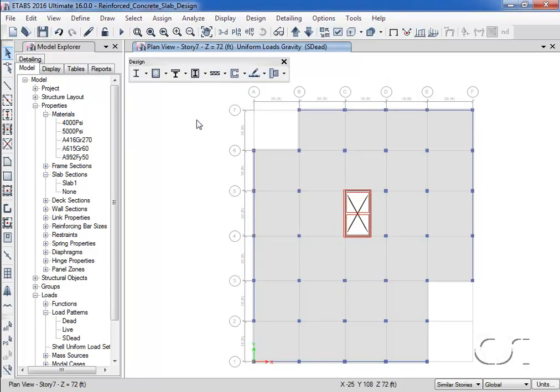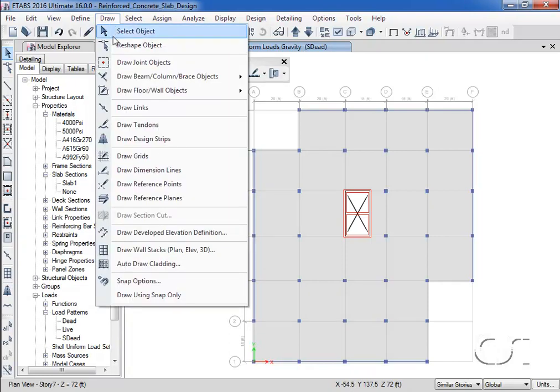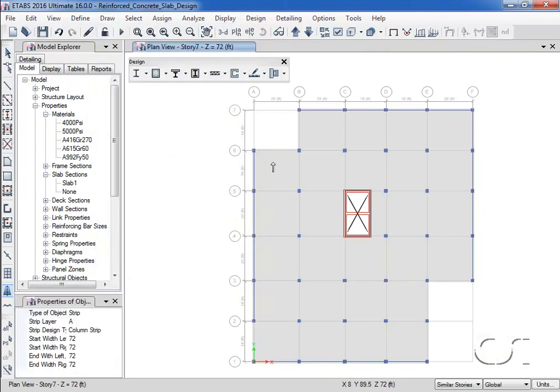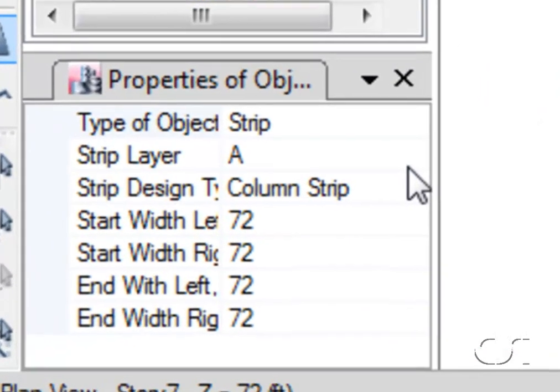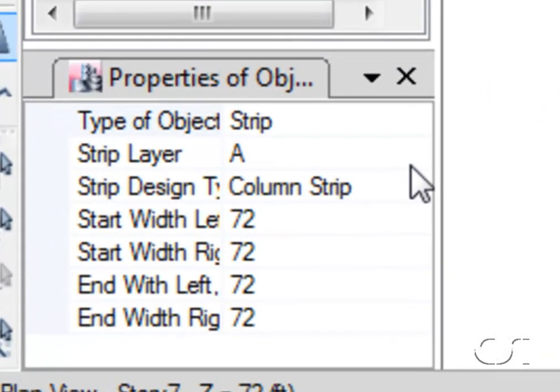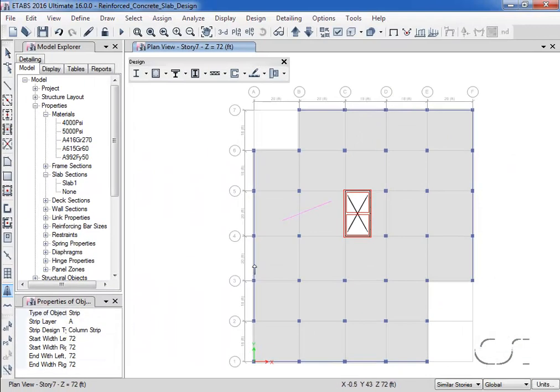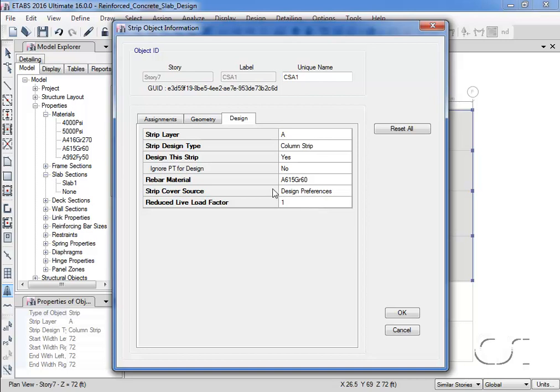To add the design strips, we may draw them like other line-type objects, including specifying values using a properties of object box and the ability to right-click on the strip, which brings up the strip object information form.